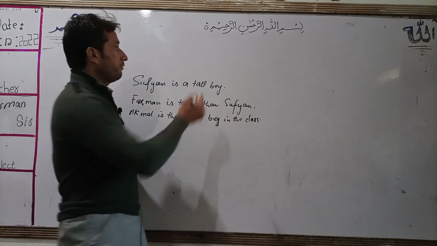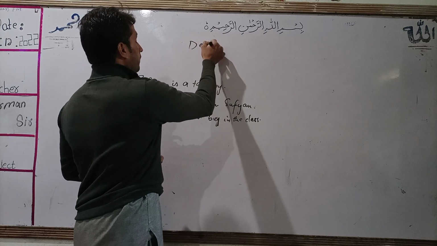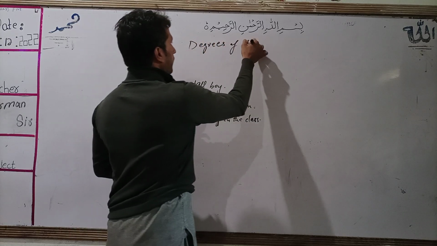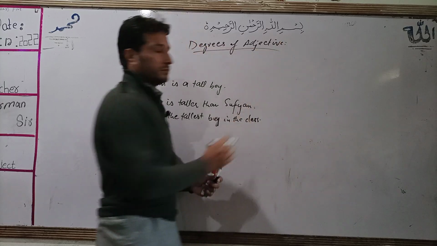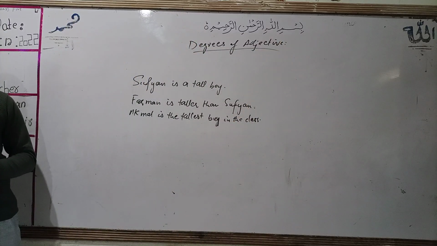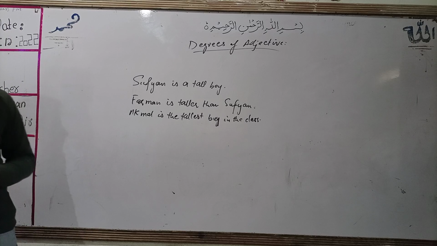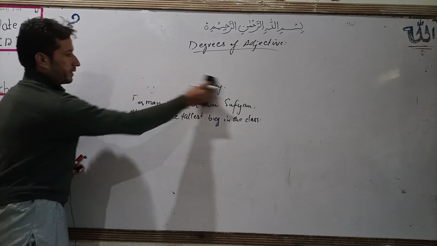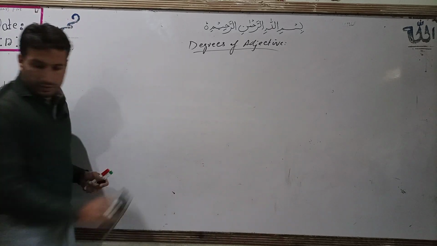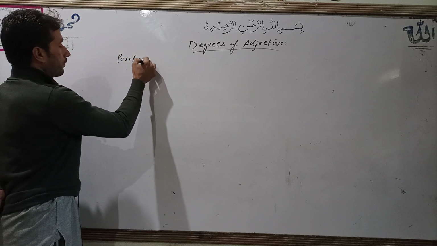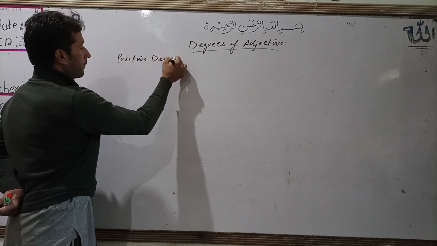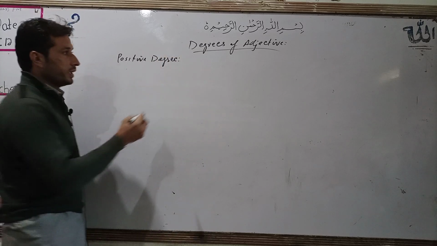So we have degrees of adjective. So we have actually three degrees. First is positive. Now what is positive degree?